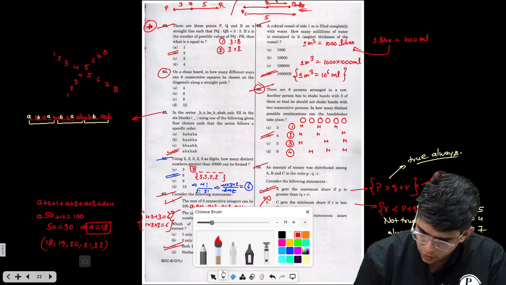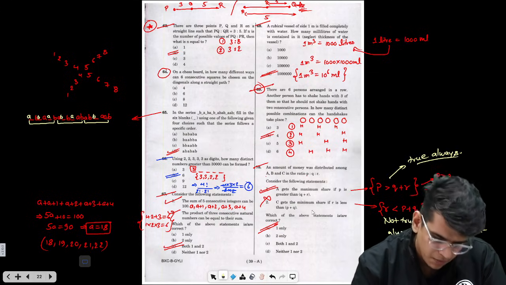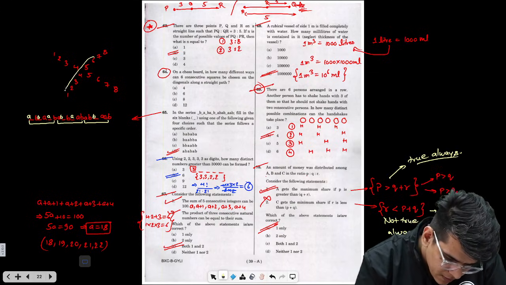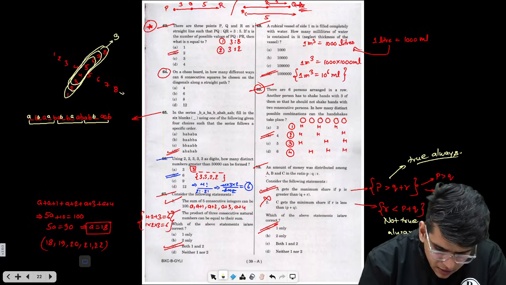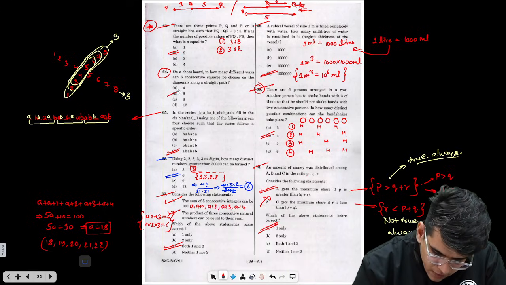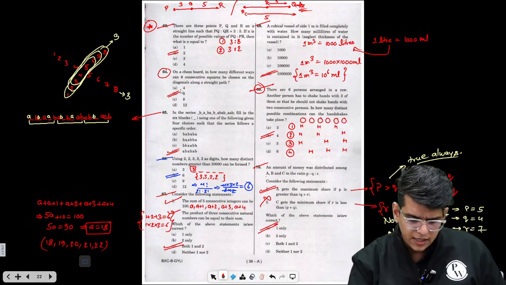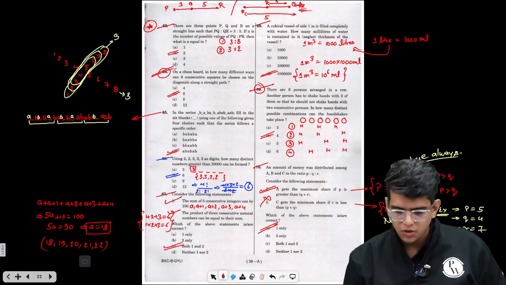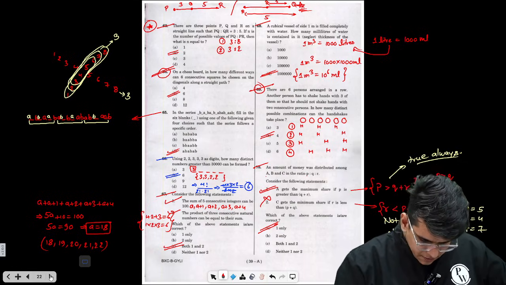Now you have to take 6 consecutive cubes. So one can be this, another can be this, another can be this. How many? 3. Similarly, 3 on this side. So how many? 6. There can be 6 such cases where you can select 6 consecutive cubes along the diagonal. Okay, very easy question if you know how to solve these. Right? Let's move to the next.